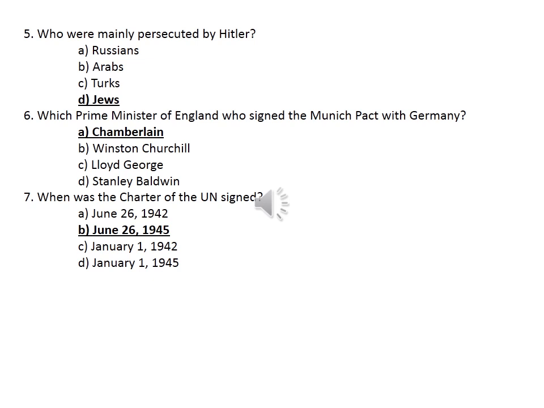Okay, so first option A, June 26, 1942. Option B, June 26, 1945. Then C, January 1, 1942. Then D, January 1, 1945. So which one is the correct answer? Yeah, option B, June 26, 1945.